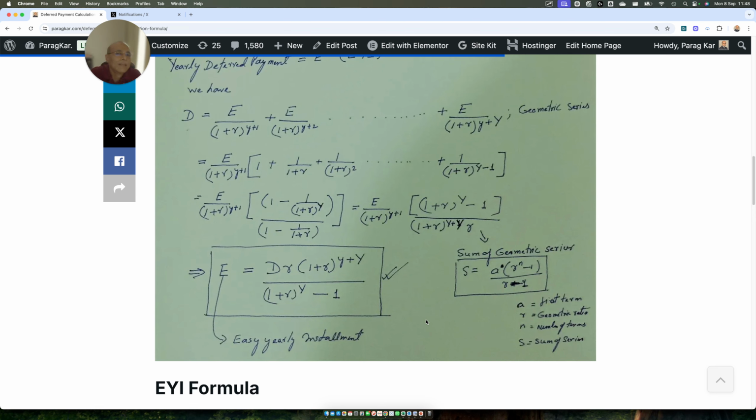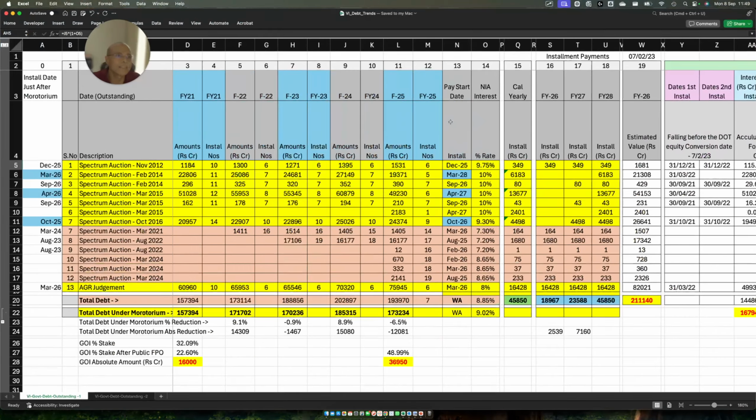Somebody says it is lease, and I don't want to get into that debate at all. I am only interested in the principal outstanding here, because on the basis of that, hard cash has to be paid out by Vodafone Idea on these dates mentioned in their annual report.